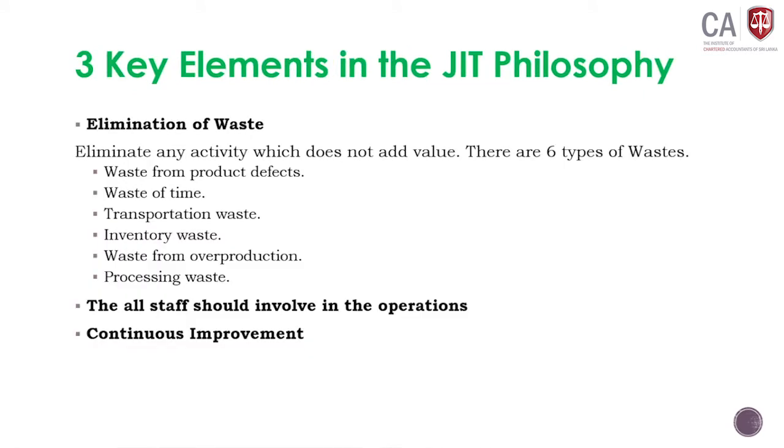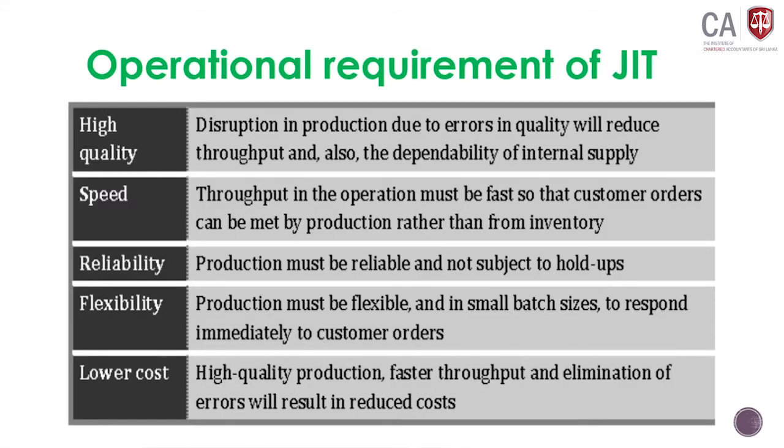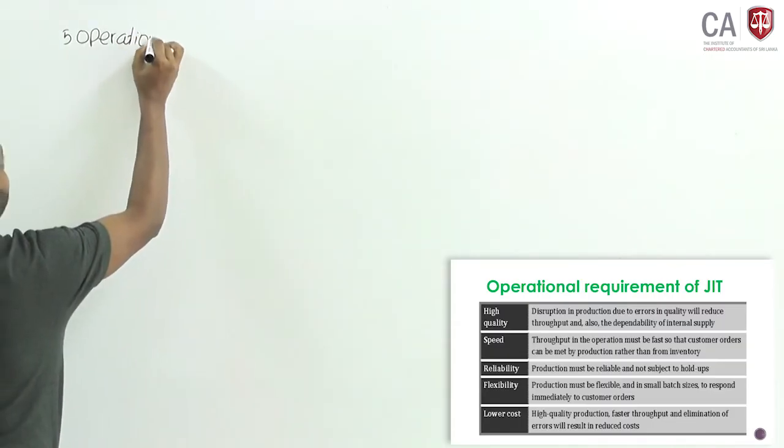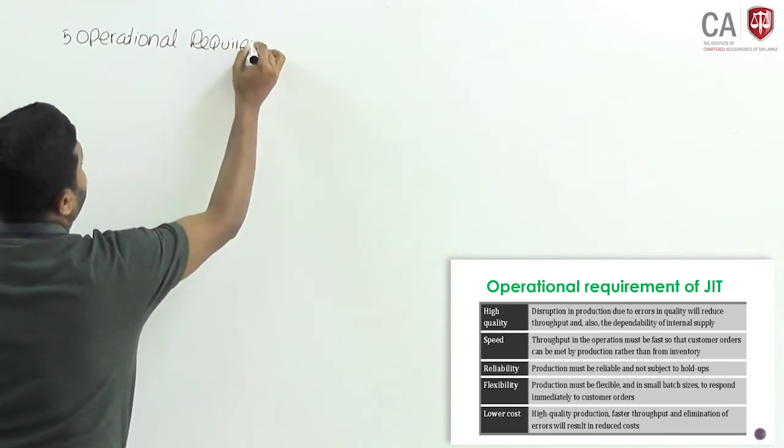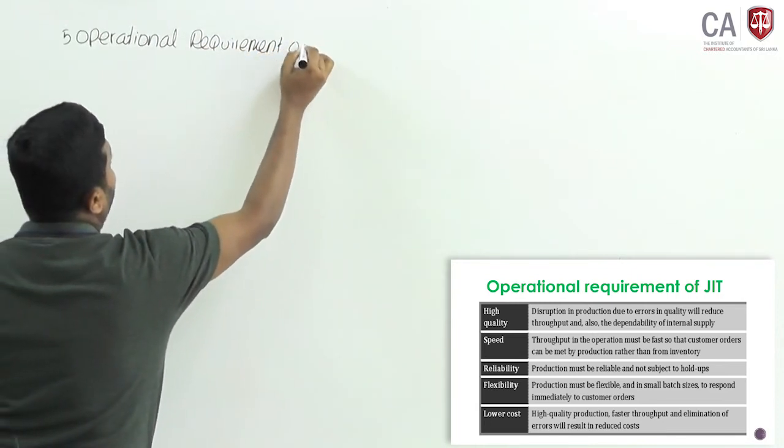Before going to discuss the key elements in the JIT philosophy, keep in mind the 5 operational requirements of JIT.